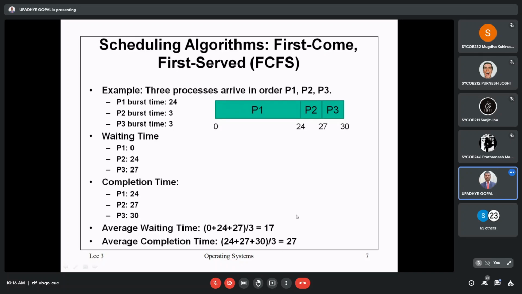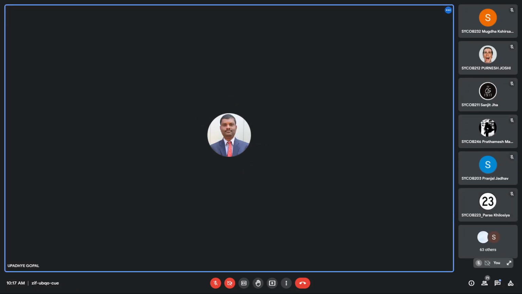Okay, now the last thing which is mentioned in the syllabus is one problem. This completes the first application of queue, that is priority scheduling.